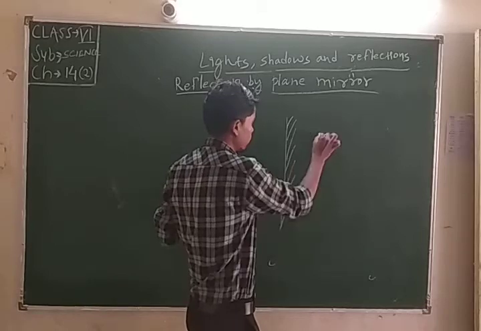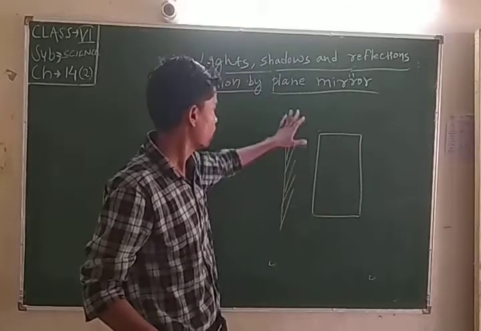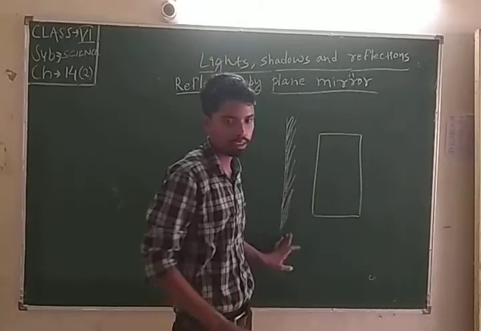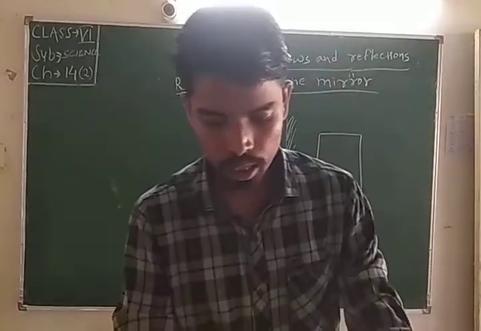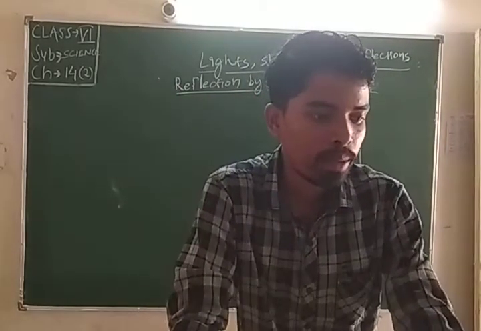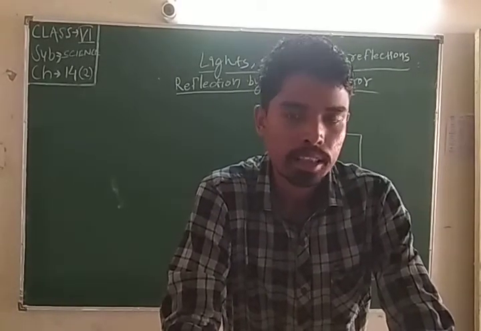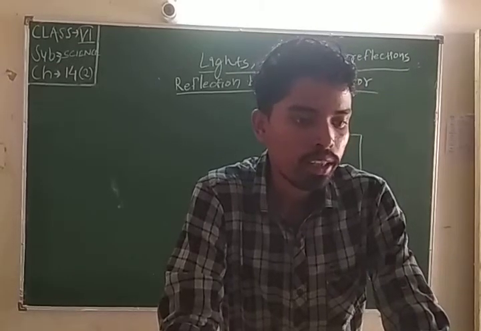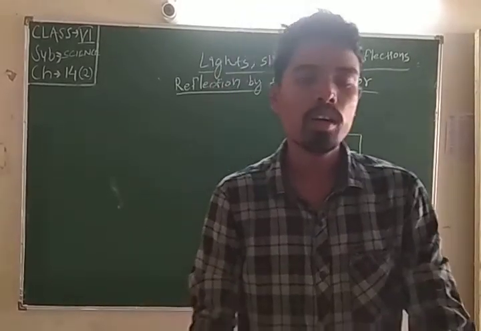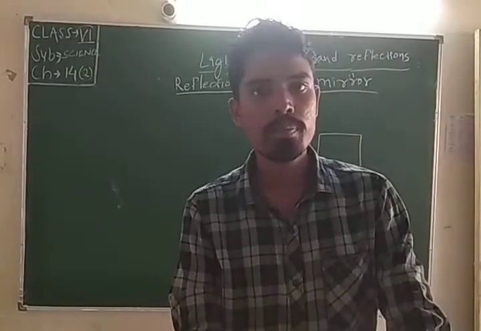The mirror looks like this. This is the smooth surface, and the other end is the colored part, the back side, with a coating of silver metal. Students, the silver metal is protected by a layer of red paint. The silver coating makes the mirror shiny on the other side, and the shiny surface gives maximum reflection of light.